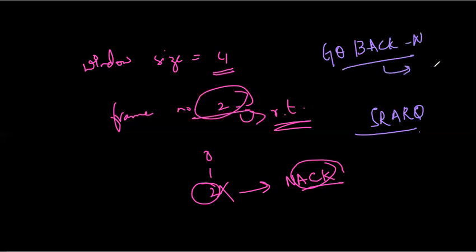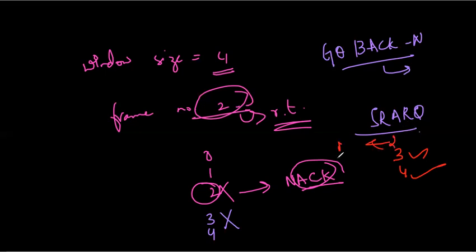So in this case, suppose the receiver receives out of order frames, so suppose after 0, 1, frame 2 is lost, and then the sender is sending 3 and 4. In the case of go back N, it will discard these frames also. But in the case of SR, that is selective repeat ARQ, 3 and 4 are accepted, and the receiver will ask for 2.